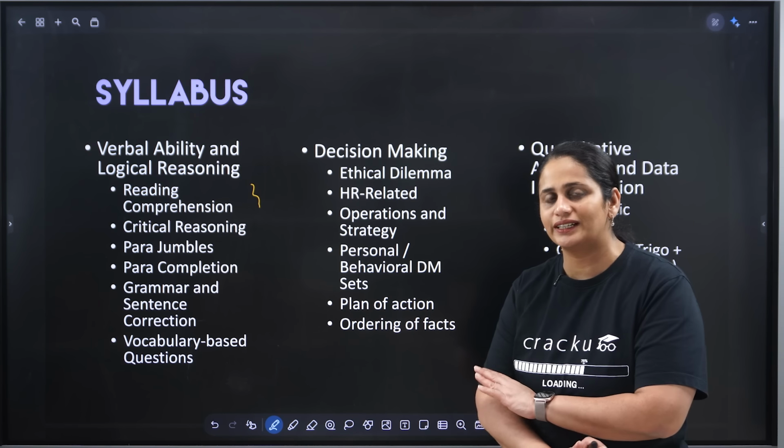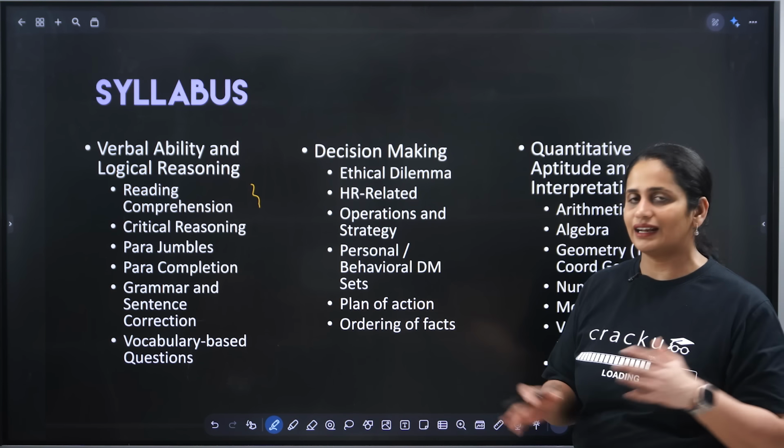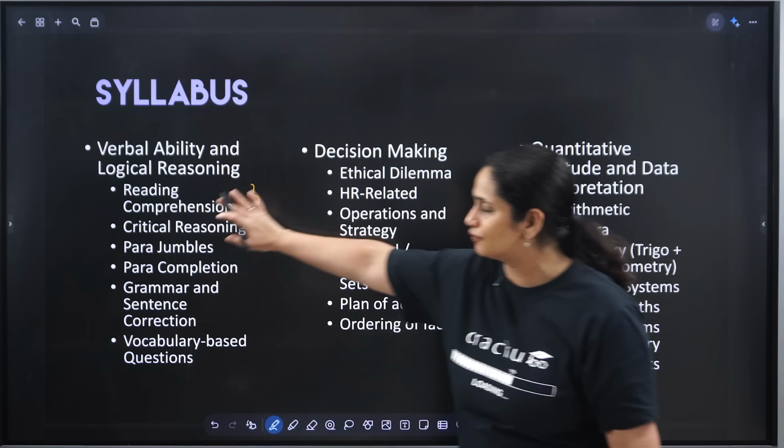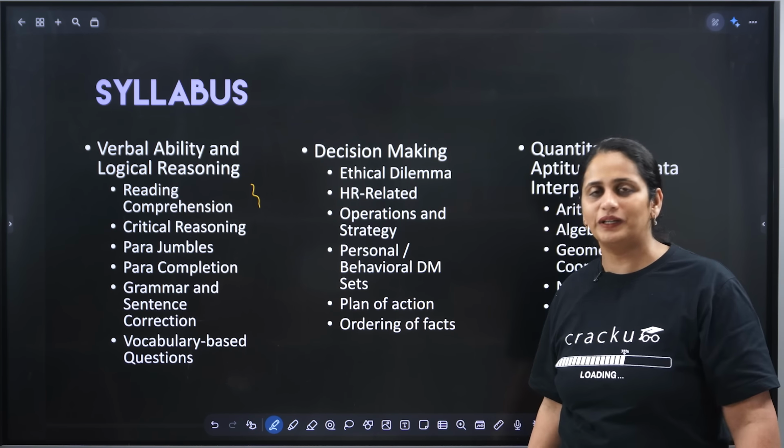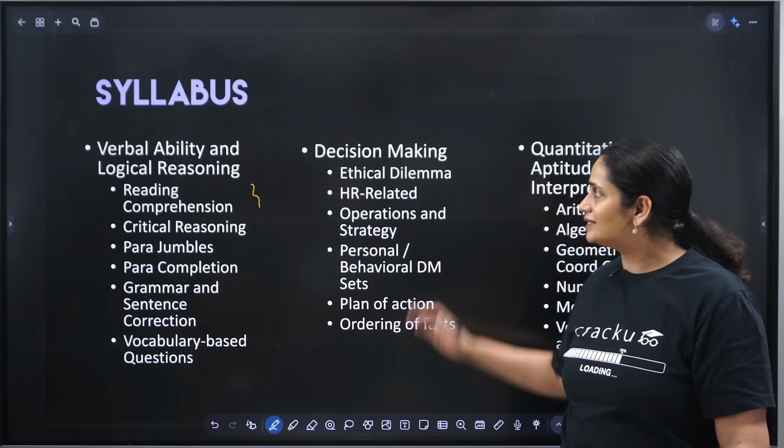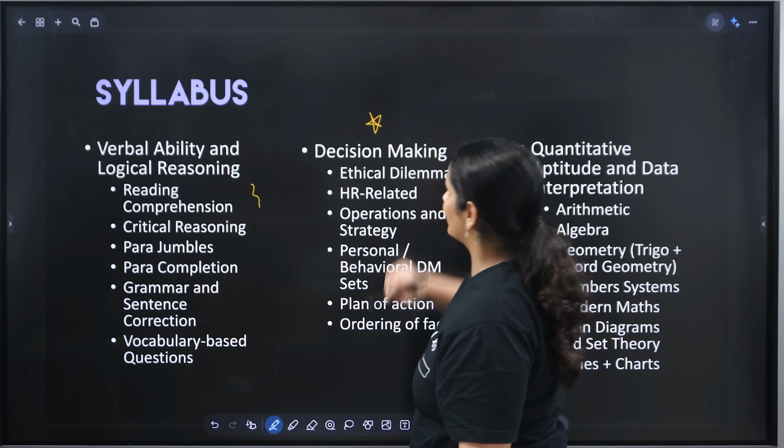Decision making is a section that is entirely different than anything else. This is like you have verbal, you have quant. So instead of DILR, you have something which is completely different, which is decision making. This is basically the most important section to crack.